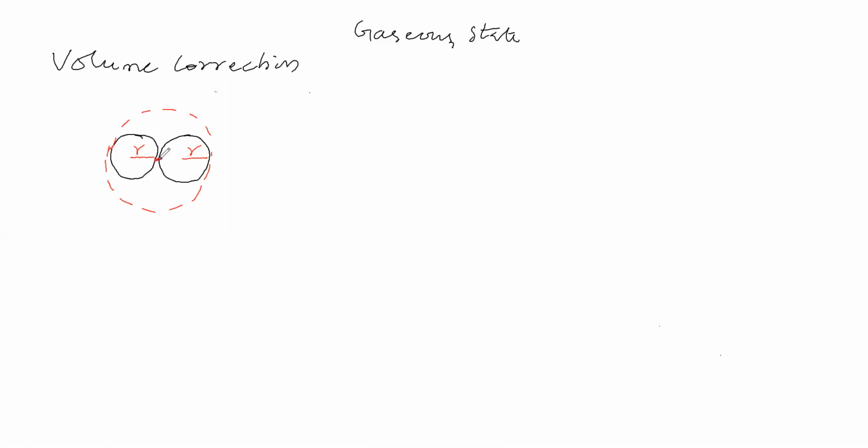Now, this is the radius of the sphere. Now, this is gaseous molecule 1, this is gaseous molecule 2.